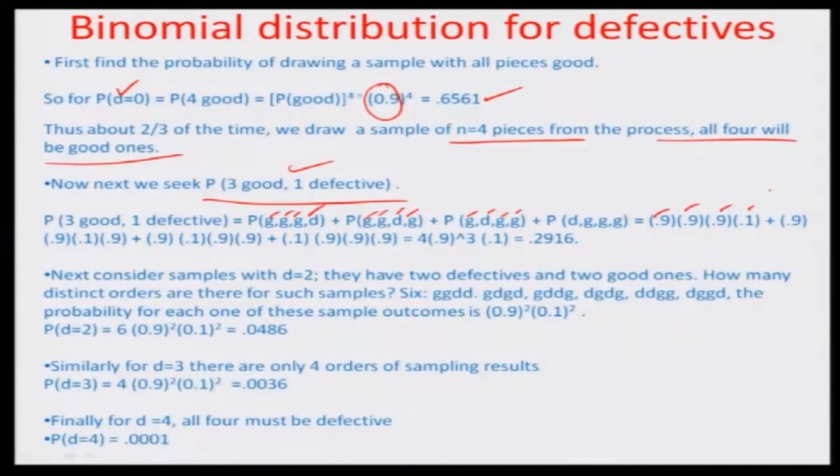The defective draw can happen at any time. It results in 0.2916, or 29.16% probability of having 3 goods and 1 defective. You could do the same for d equal to 2, d equal to 3 and finally d equal to 4, and these probabilities come out to be 4.86%, 0.36% and 0.01% respectively.